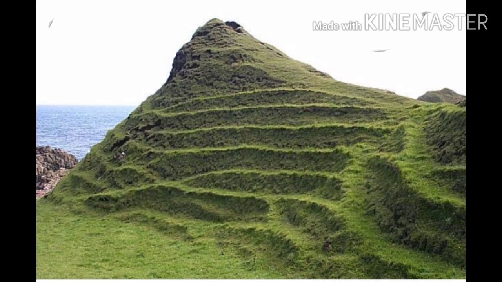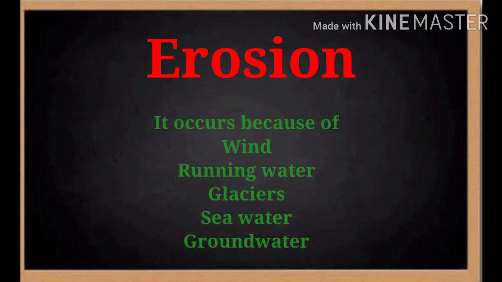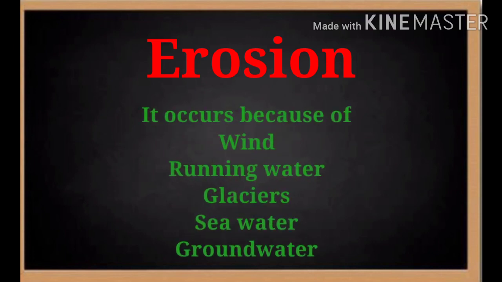Now erosion. Like weathering and mass movements, erosion is also an external process. Erosion occurs through various agents: wind, running water, glaciers, seawater and groundwater cause erosion. Now this erosion we will study, along with the agents of erosion and the landforms produced by them, in the next lesson.